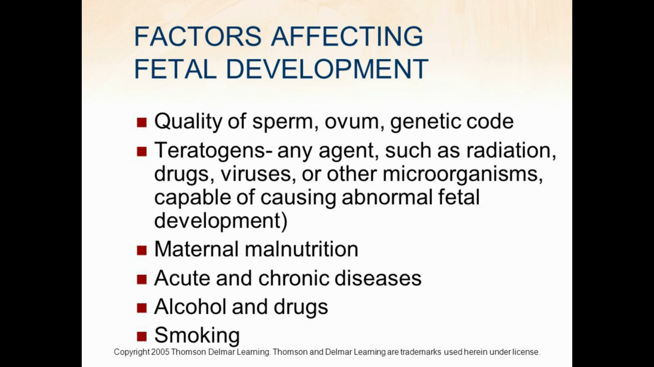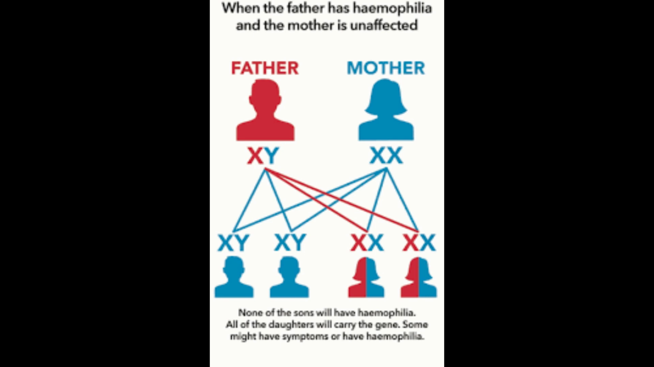Abnormality of development is also related to the presence of defective genes on the sex chromosomes. For example, in hemophilia, only males suffer from this disease. It again depends upon whether the gene is dominant or recessive, homozygous or heterozygous.